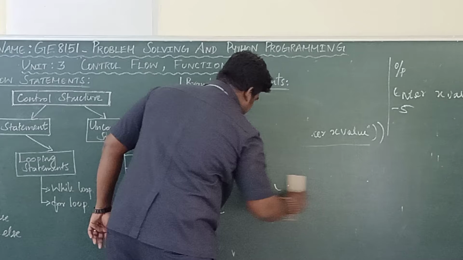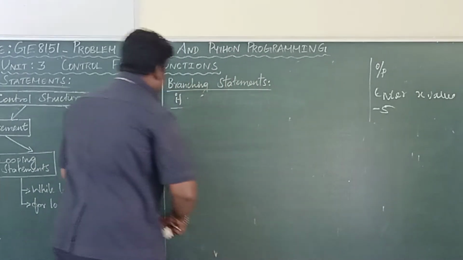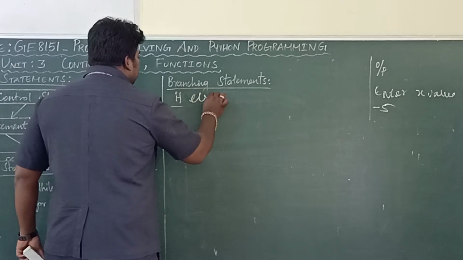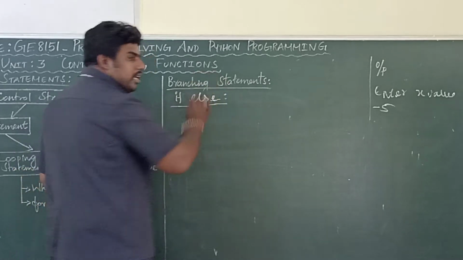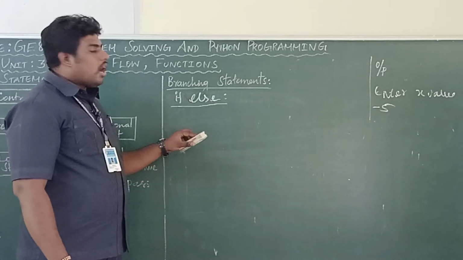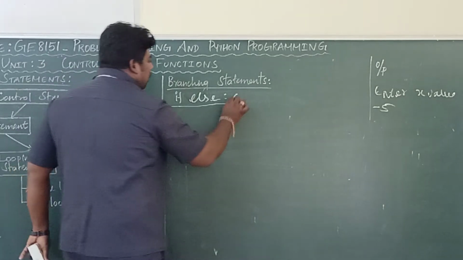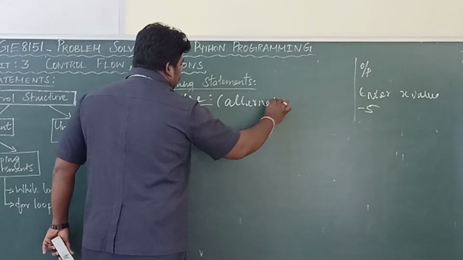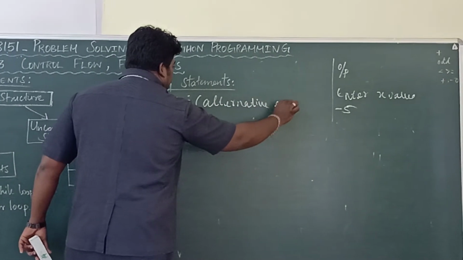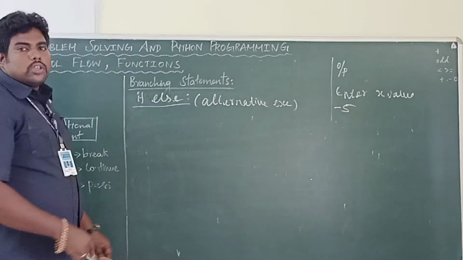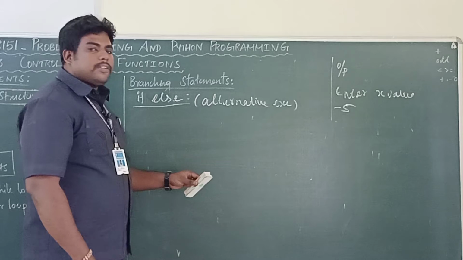Okay, if else. The other name of if else is alternative execution. Here also, depending upon the condition,